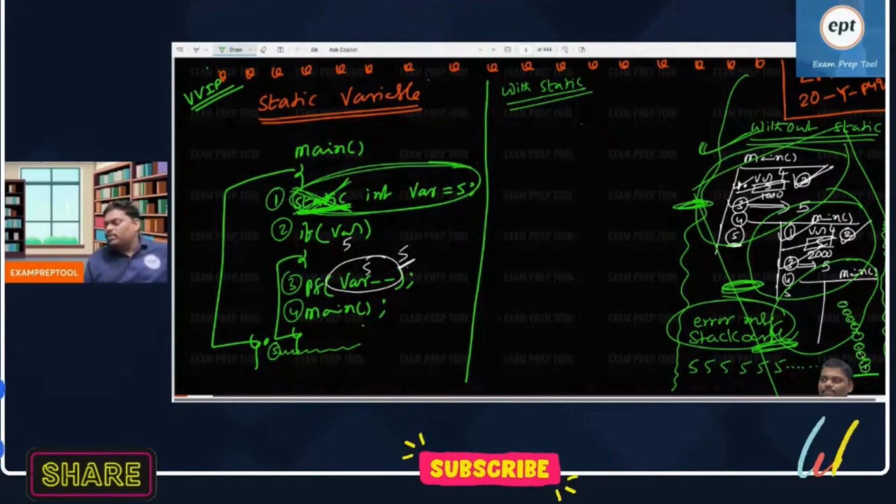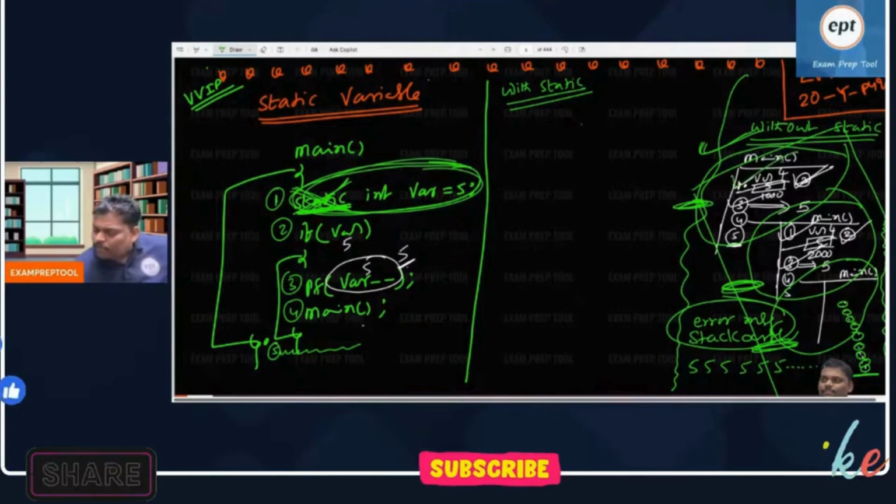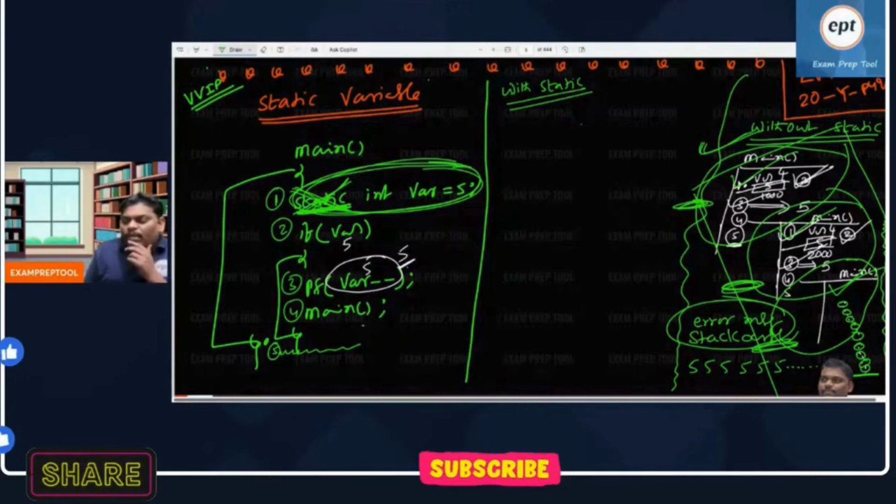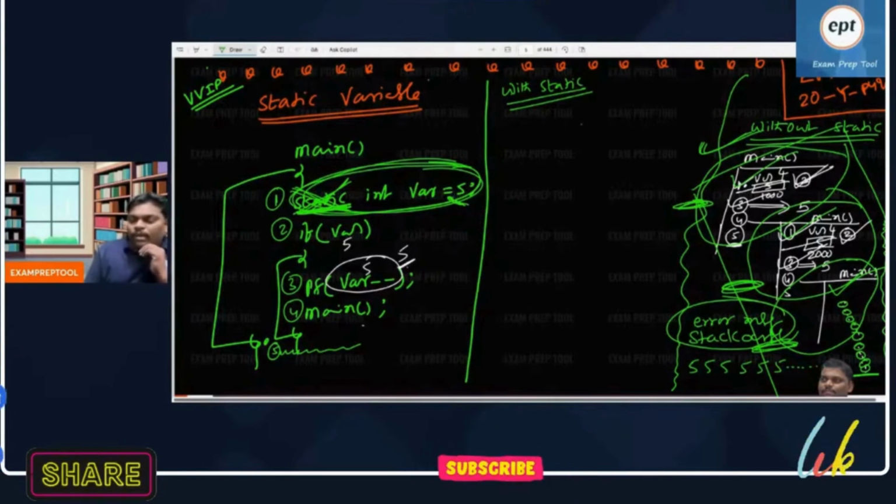See how many times the function is called, those many times int var memory is allocated. Every time, memory is allocated. How many times you called that function, those many times memory will be allocated. How many times is it initialized? Every time memory is created, it is initialized to 5. Am I right or not?